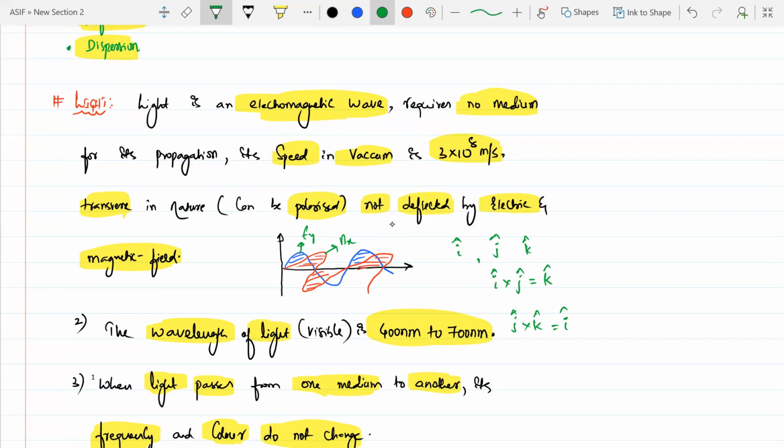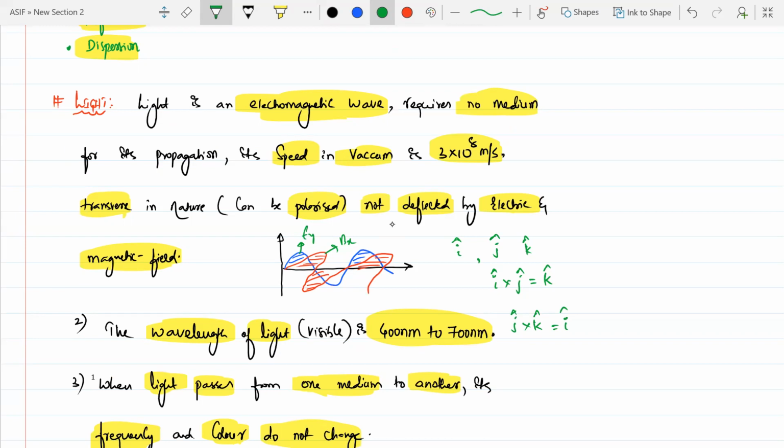Light is what? An electromagnetic wave which requires no medium for its propagation. Its speed in vacuum is 3 times 10 to the power 8 meters per second, and it is transverse in nature. And it can be polarized. Polarized means what, beta? If we have both electric and magnetic fields, I can make only the electric to pass or only the magnetic to pass. That is called polarization.